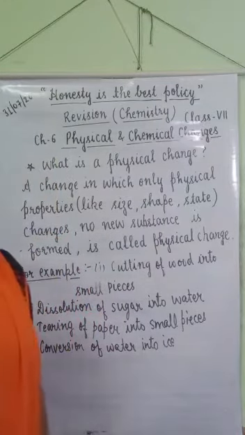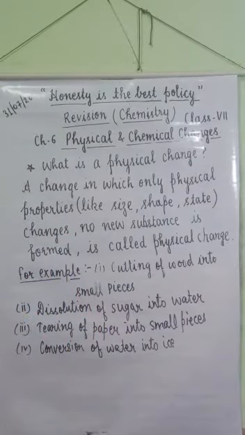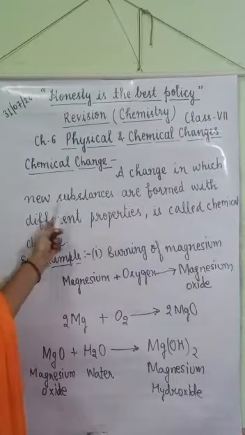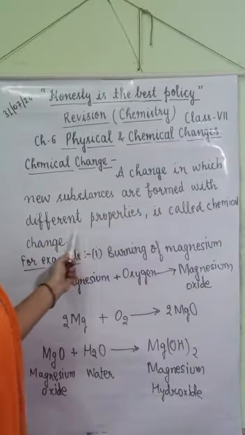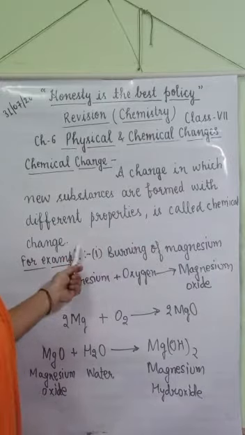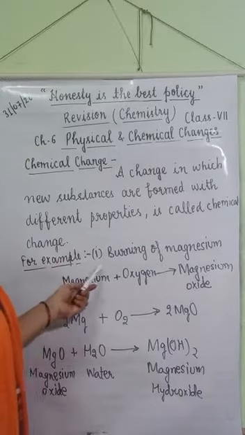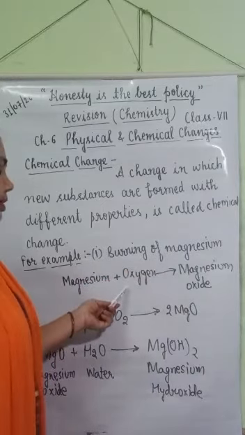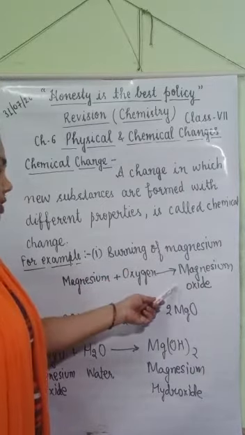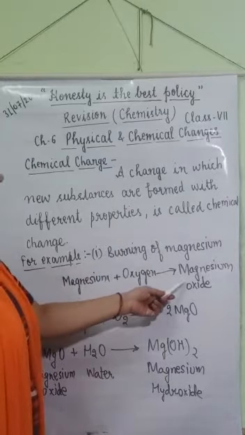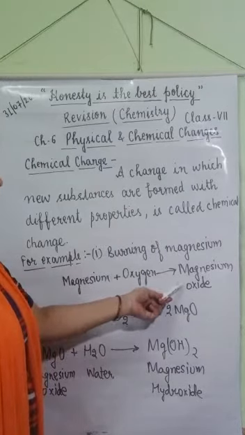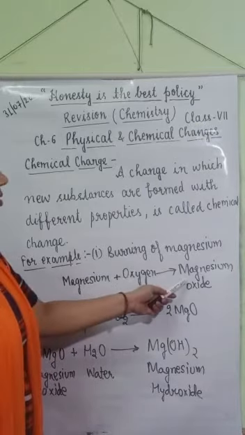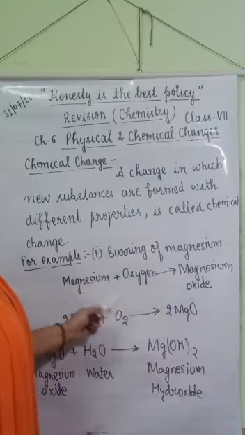Let's see what is a chemical change. A change in which new substances are formed with different properties is called chemical change. Like burning of magnesium. When magnesium burns in the presence of oxygen, it forms magnesium oxide. The properties of magnesium oxide are different from magnesium and oxygen. So a new substance is formed, so it is a chemical change.